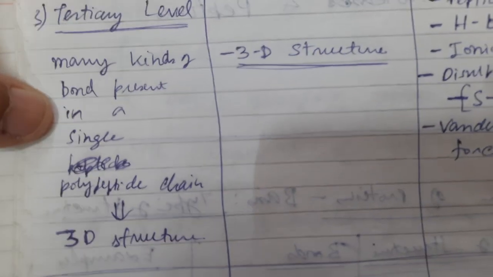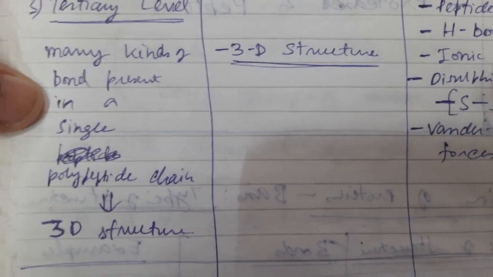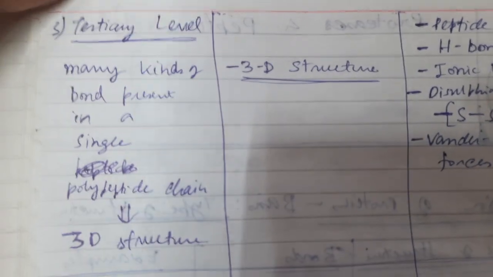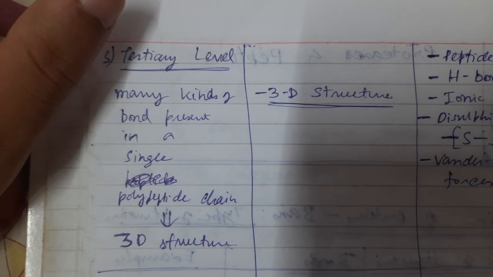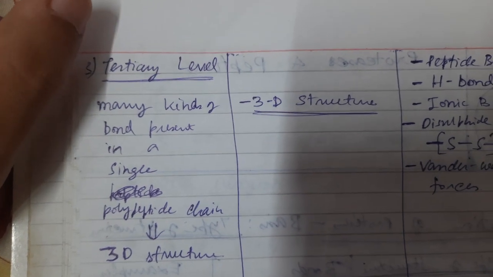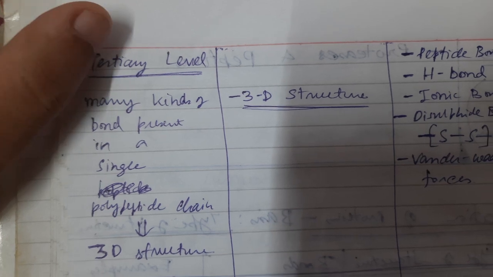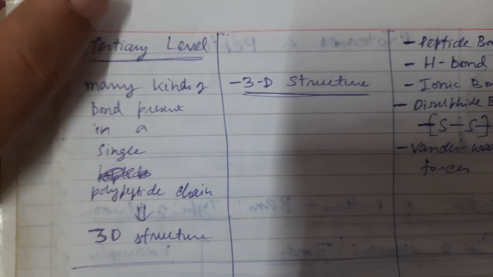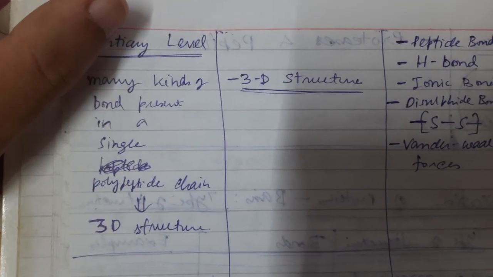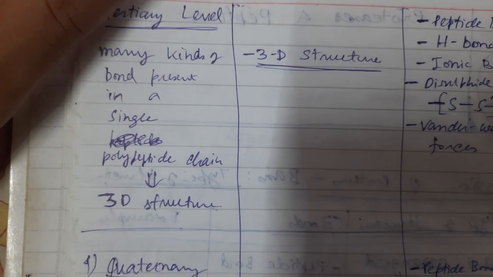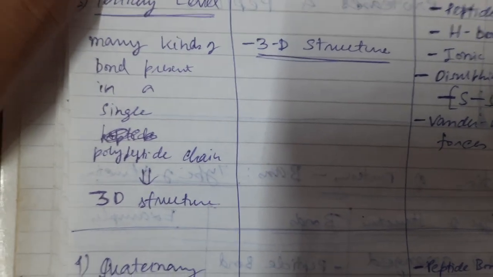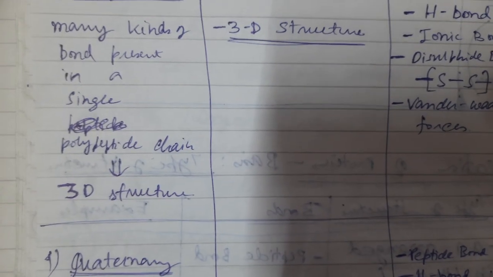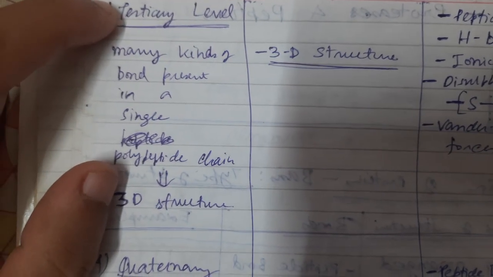It is the 3D structure which a single polypeptide has formed. Now, a protein can be made up of different polypeptides, which are not connected by peptide bonds. When we say that a protein is made up of 2 or more polypeptides, the different subunits or parts of it are not connected by peptide bonds.